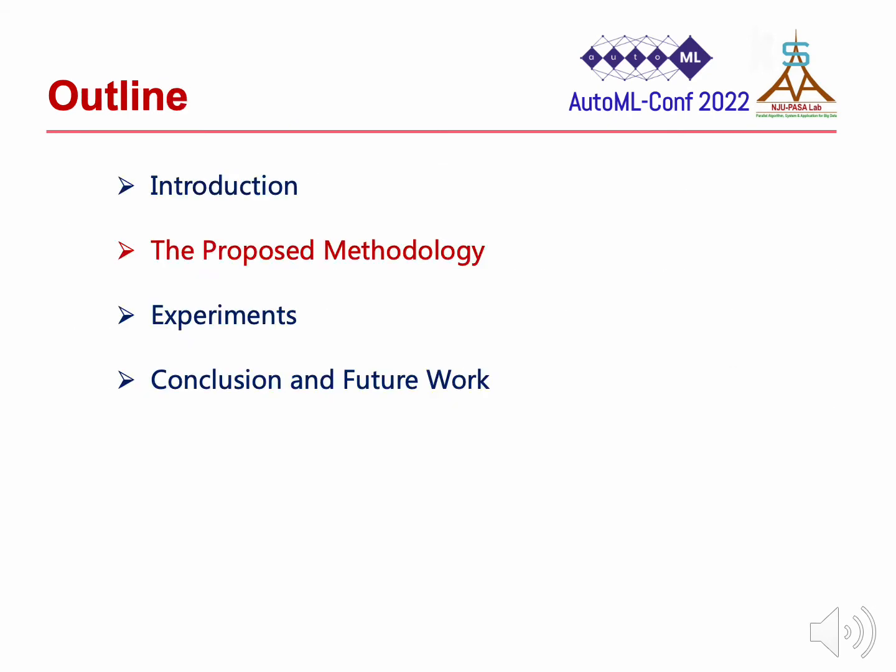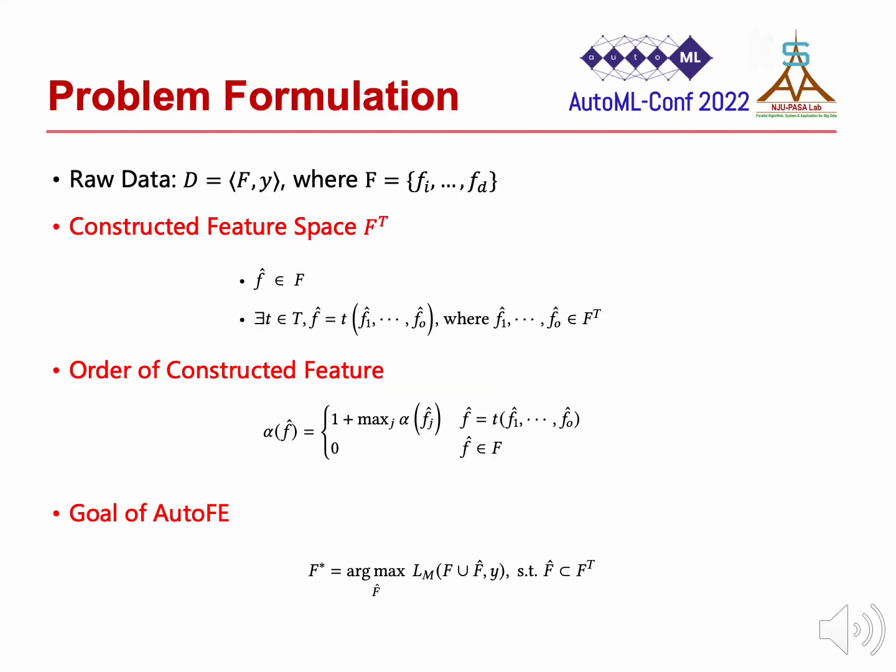Next, we introduce the proposed method. We use D to represent the raw data, where F is the set of original features. Through the specified transformations T, we can express the constructed feature space through closures. Therefore, the goal of AutoFE is to find the feature set F star in the feature space that maximizes the benefit of the machine learning model.